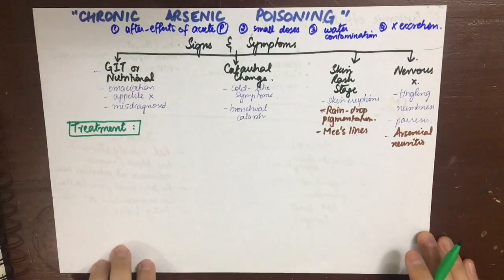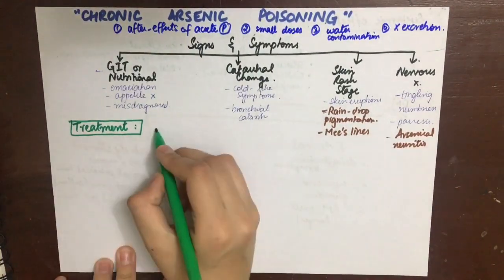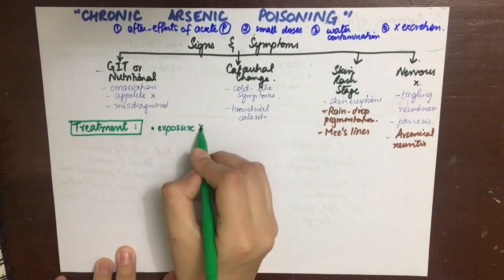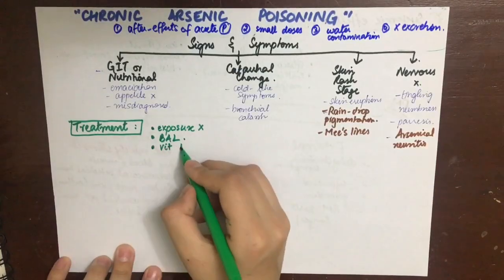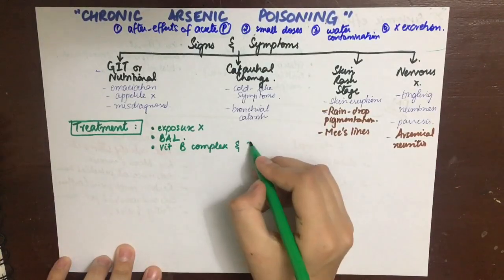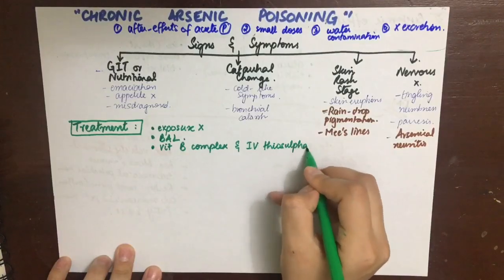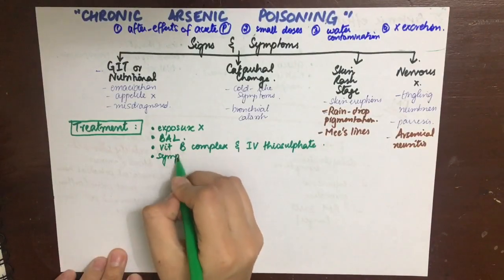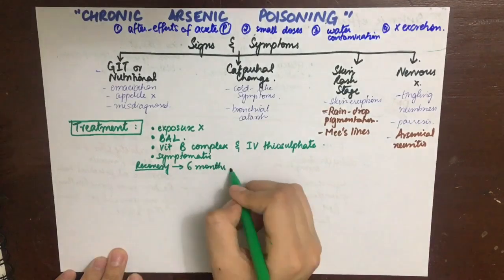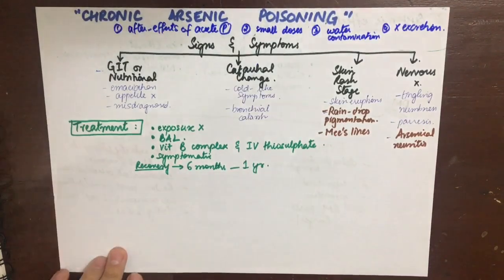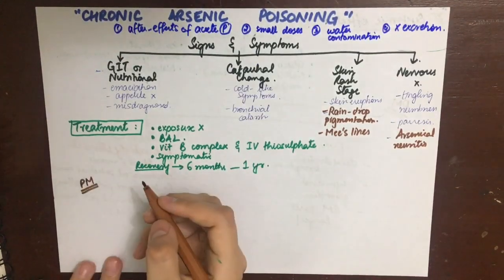Now, the treatment for chronic arsenic poisoning is that the exposure of the patient should be immediately discontinued. British anti-lewisite agent should be given for the same reasons as mentioned before. Vitamin B complex and IV thiosulfate are given. Symptomatic treatment is given, and recovery takes about 6 months to 1 year.